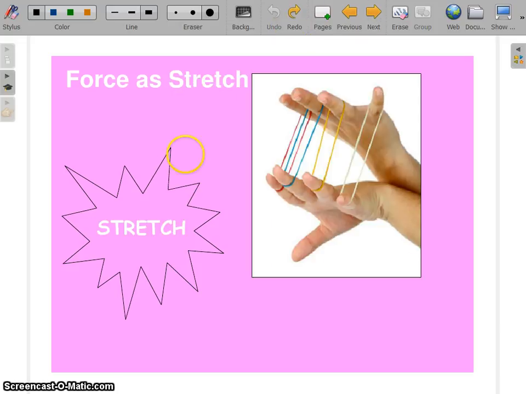Force as stretch. We stretch a spring, or we stretch a rubber band. When we stretch the rubber band, it gains a little bit of length. So when we apply a force to stretch a spring, it gets longer. So we can say we have applied a force as stretch.